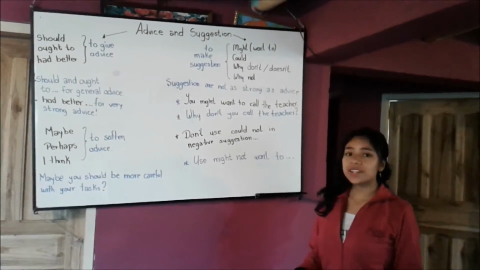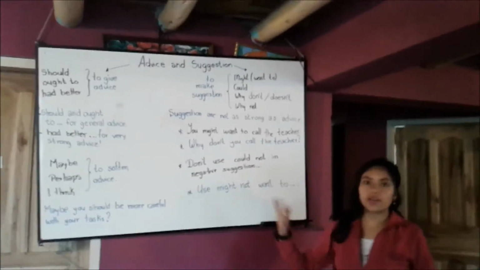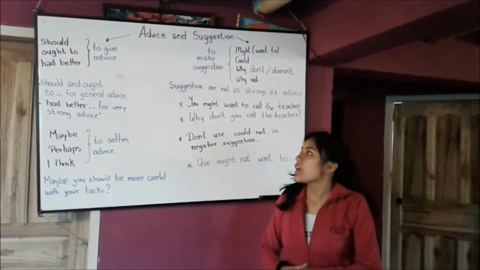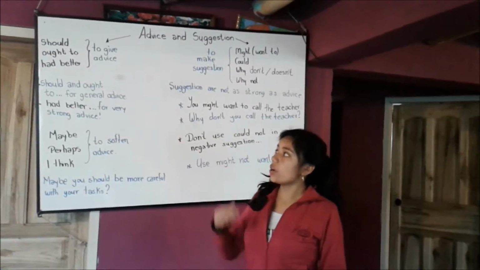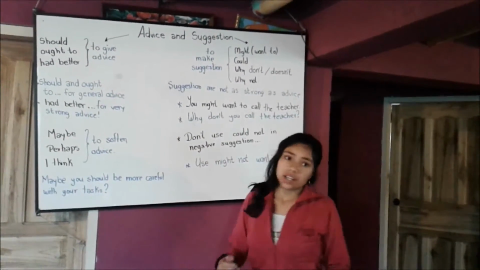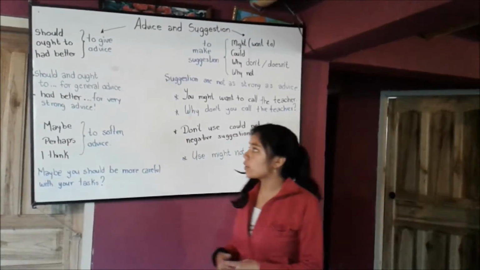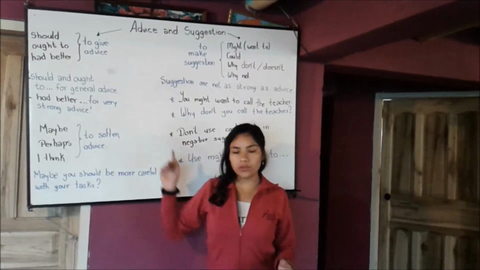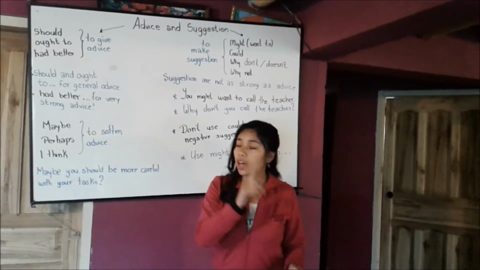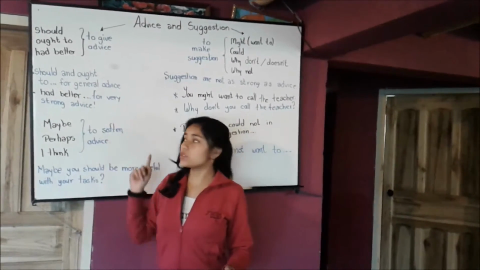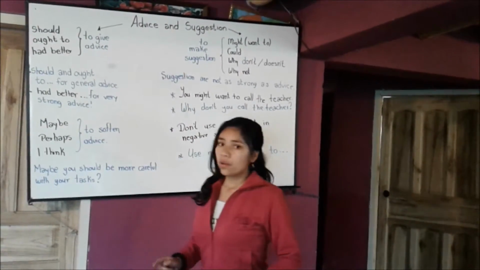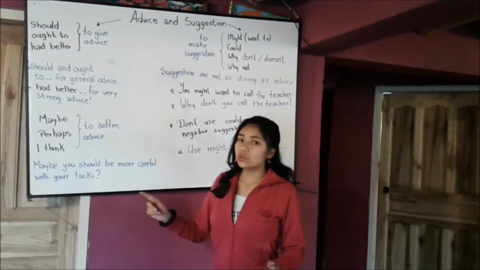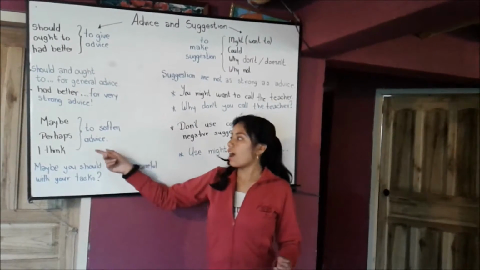Today I'm going to speak about advice and suggestion. To give advice and suggestion, we can use should, ought to, and had better. They are often used to give advice. Should and ought to are for general advice, and had better is very strong advice. You can use maybe, perhaps, and I think to soften advice.